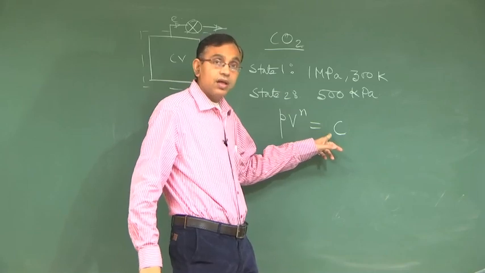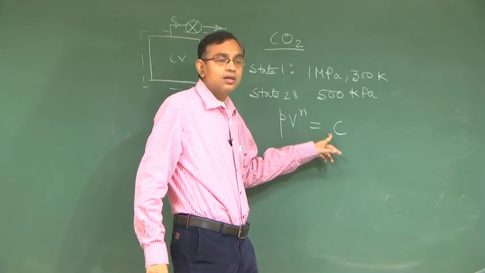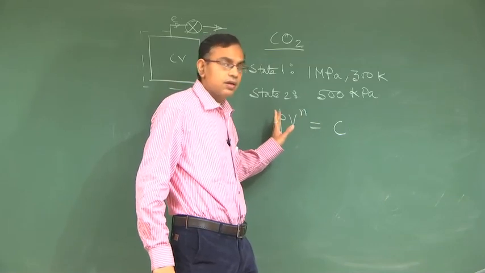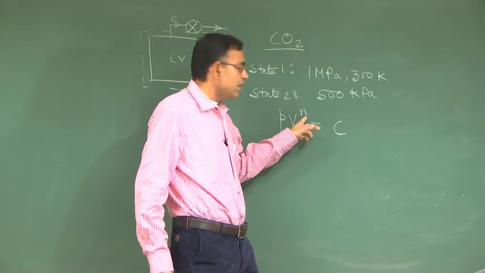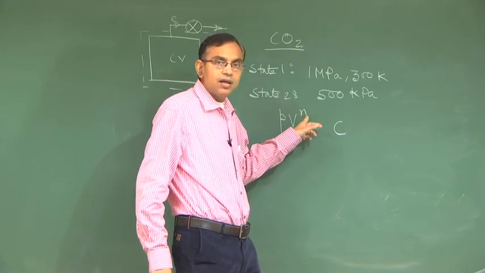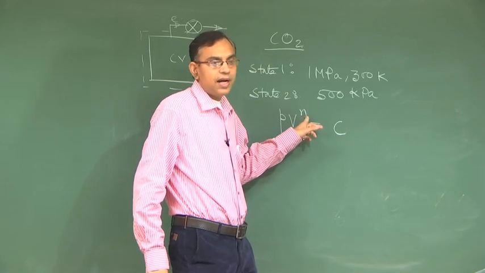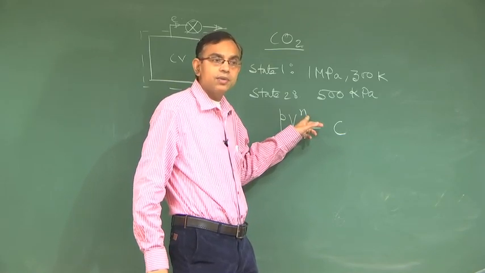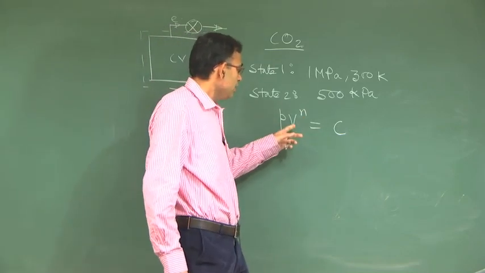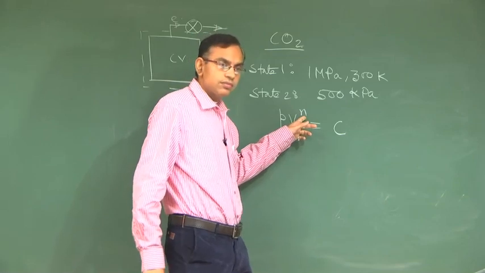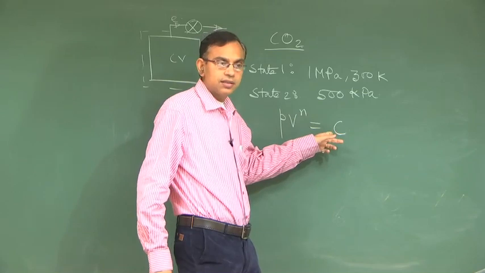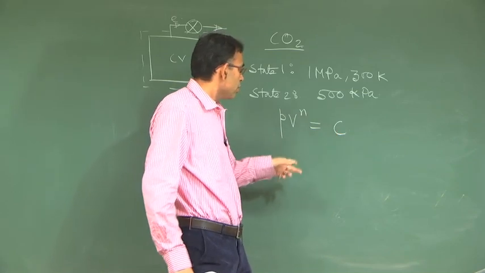to constant. Remember, polytropic is a generalization of all processes, because if you put n equal to gamma, which is the ratio of Cp by Cv, then it is a special type of adiabatic process which is called a reversible adiabatic process. We will learn this later on. When n is equal to 0, that means P equal to constant, so it is an isobaric process.